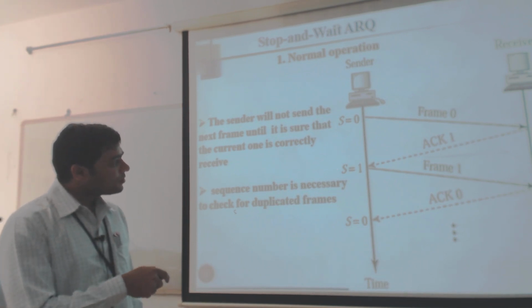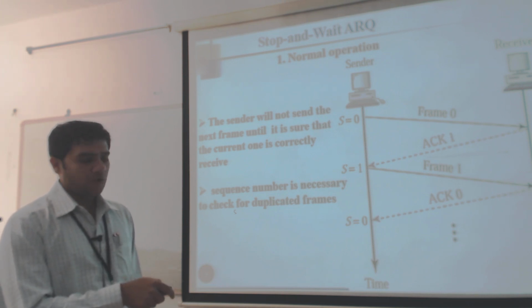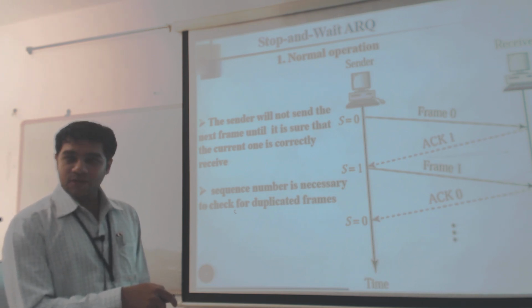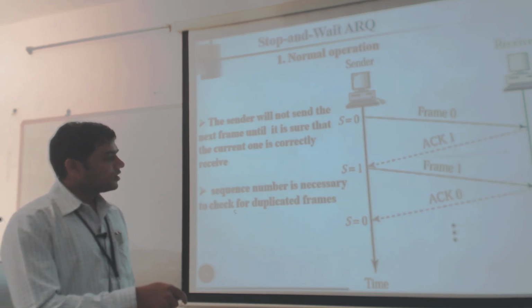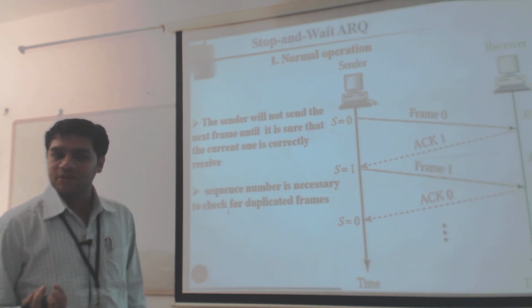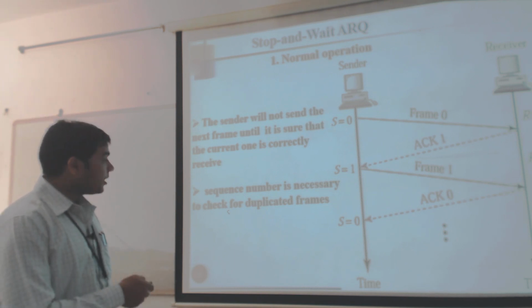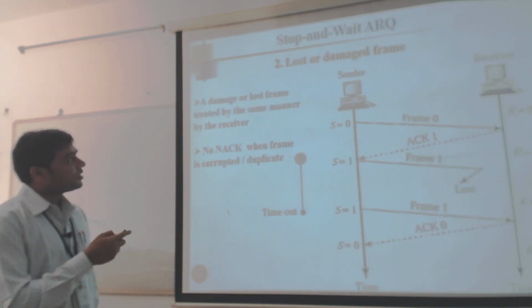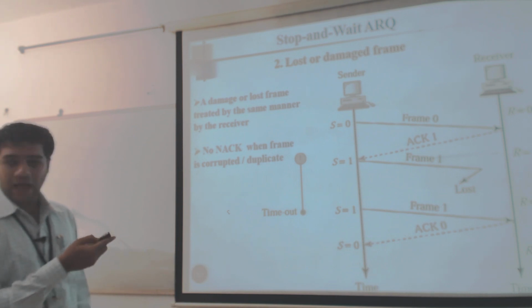Once it has been received by the transmitter, the sender is going to send frame 1, and frame 1 has been received by the receiver, and it is going to give the acknowledgement of 0. What it is conveying is that in the next transmission it is expecting to receive frame 0. So in the next slide we can see, in this case the frame has been lost, okay, loss or damaged frame.